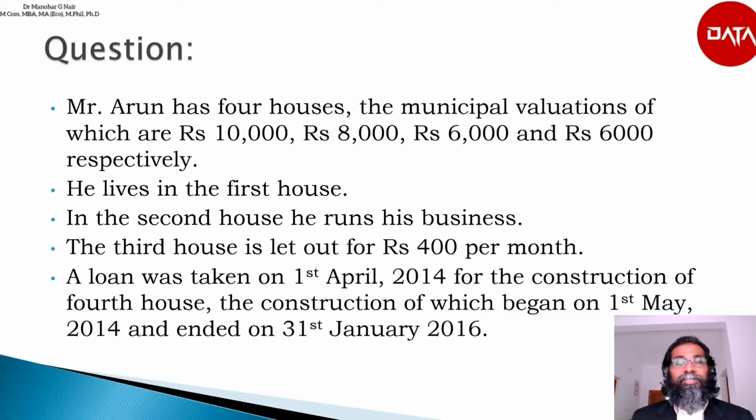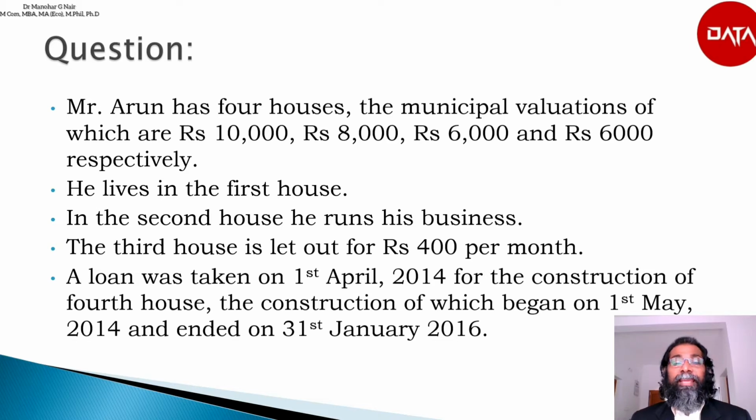Mr. Arun has 4 houses, the municipal valuations of which are rupees 10,000, 8,000, 6,000 and 6,000 respectively. He lives in the first house. In the second house, he runs his business. The third house is let out for rupees 400 per month.